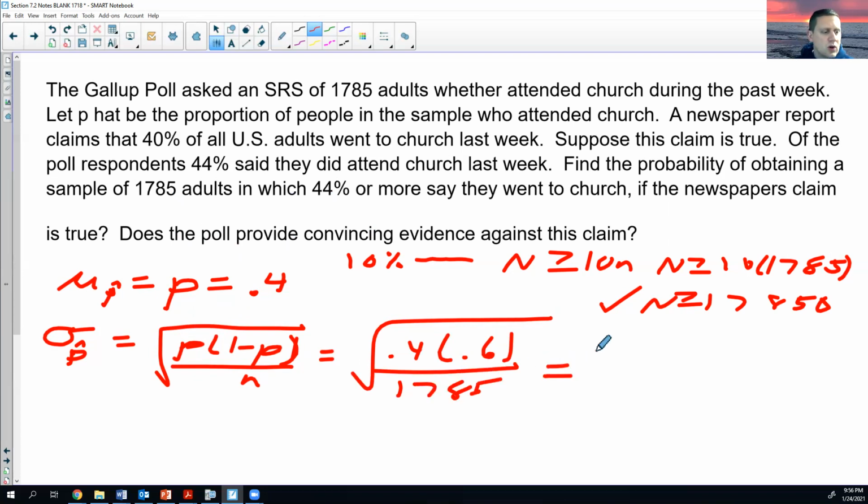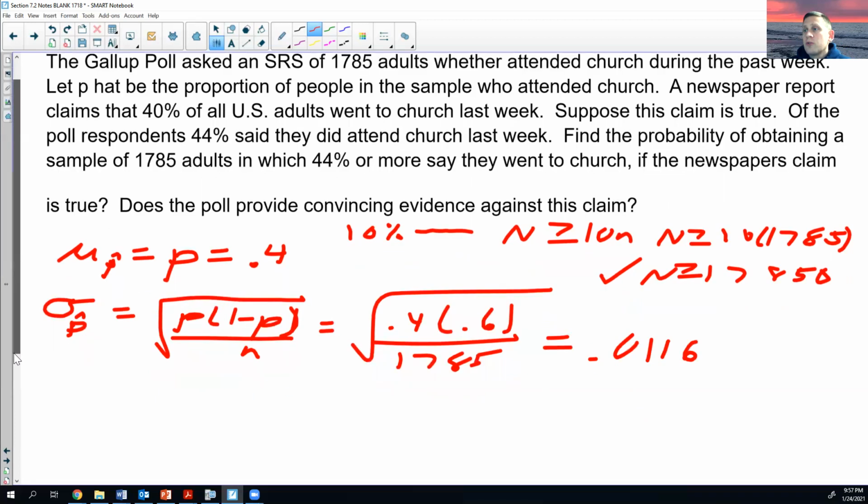Okay. Just for time issues, I'm going to do some of the calculations on my own here. So if you multiply, divide, and then take the square root, that is 0.0116. Okay, so that's our standard deviation of our sample proportion. Again, if you took many samples, this is what it would be. Okay, so our 10% condition has been checked, and we found our standard deviation.